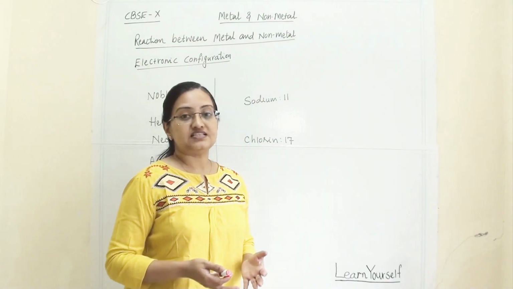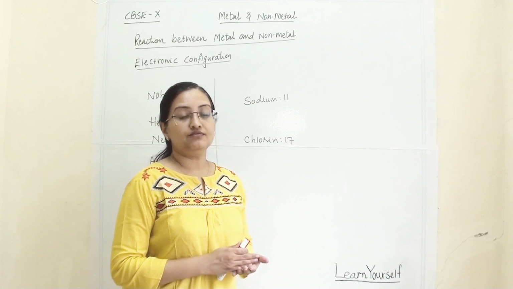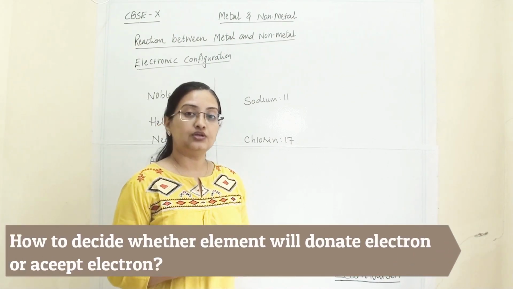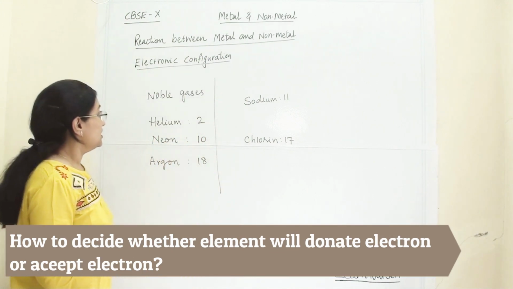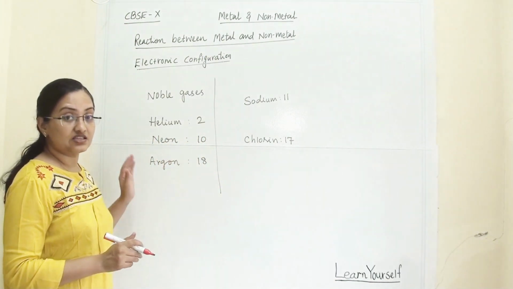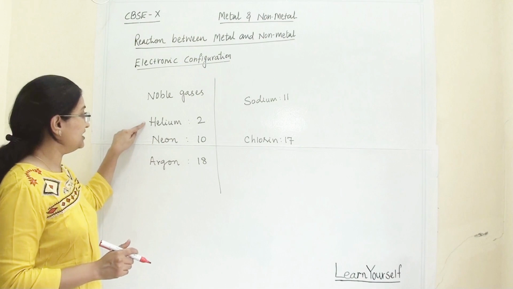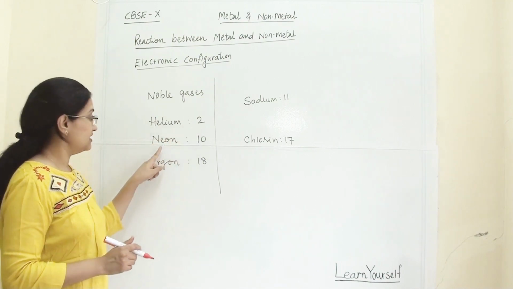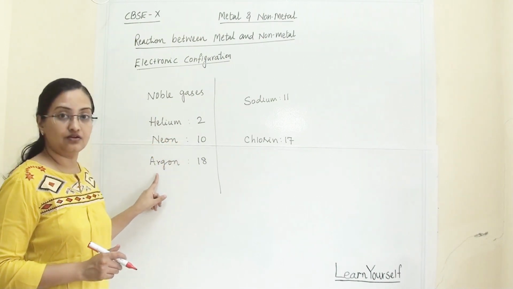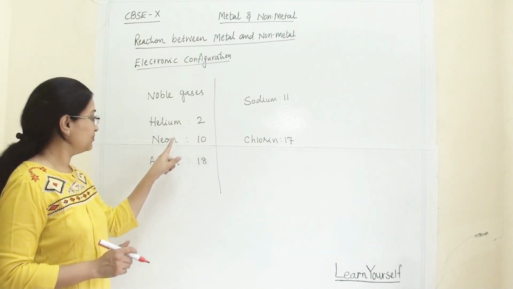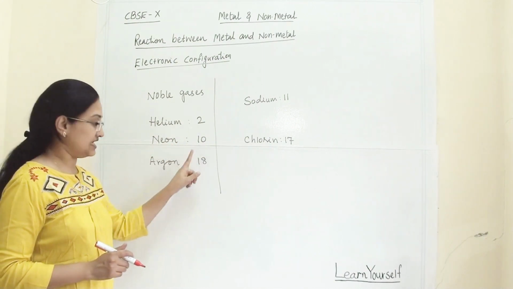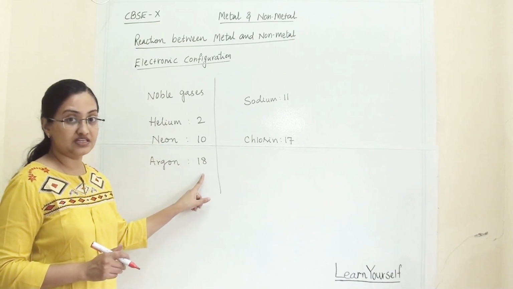Now, how can we decide that a particular atom will donate an electron and a particular atom will accept an electron? So here there are some noble gases in our periodic table. Helium is a noble gas, neon is a noble gas, and argon is a noble gas. Helium's atomic number is 2, neon's atomic number is 10, and argon's atomic number is 18.